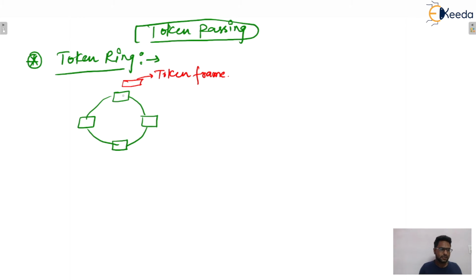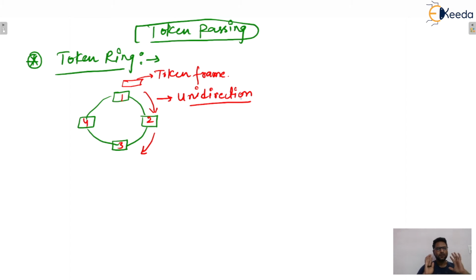Let's say this is station 1, station 2, station 3, and station 4. Station 1 wants to transmit data. First it will acquire, or hold, the token. After that it will transmit the data packet. Also, this ring is unidirectional, so whenever data flows in this ring, it always flows in one direction only.